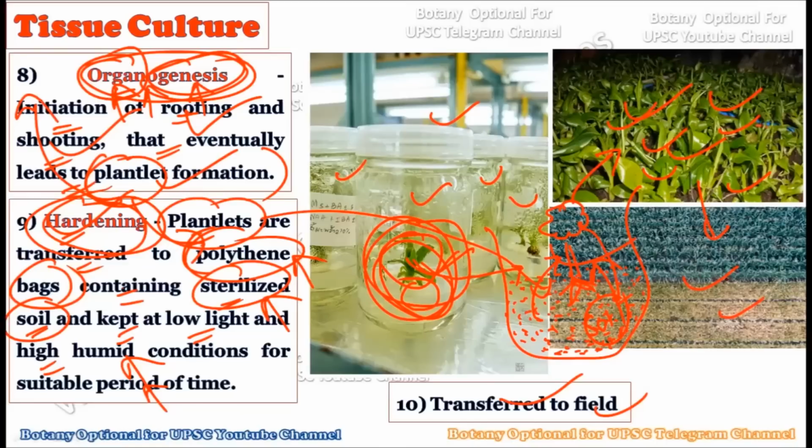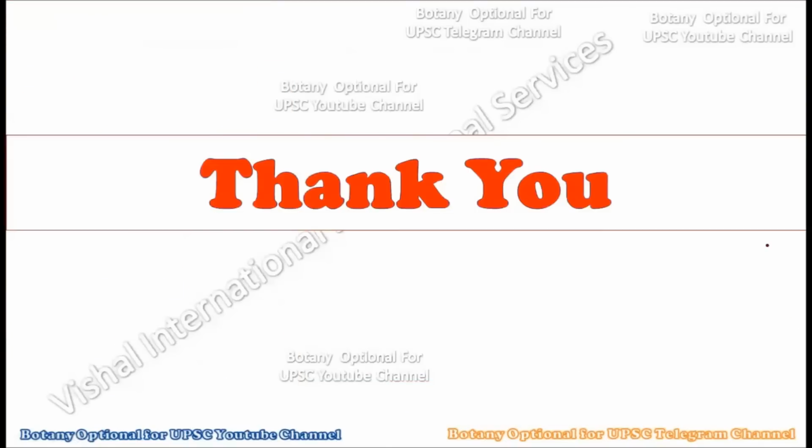So in this way, if we have created 100 plants, then we do the hardening in the 100 plants, and then we can transfer the 100 plants to the field where they can grow into bigger and bigger plants. In this way, through these 10 steps we can do the plant tissue culture technique, in which from one single explant we can create hundreds of plants, and these hundreds of plants can later grow in the field. So this is the whole process of plant tissue culture.